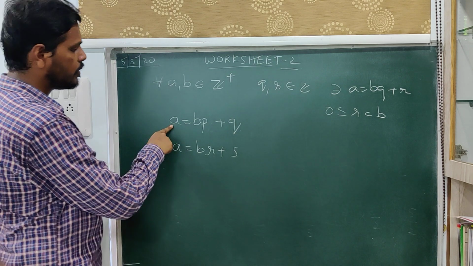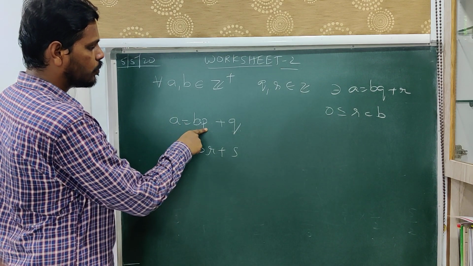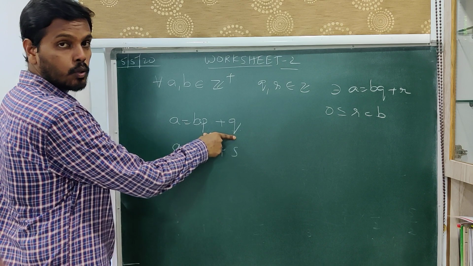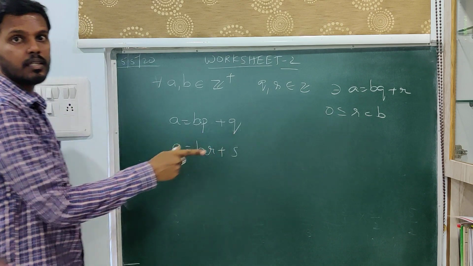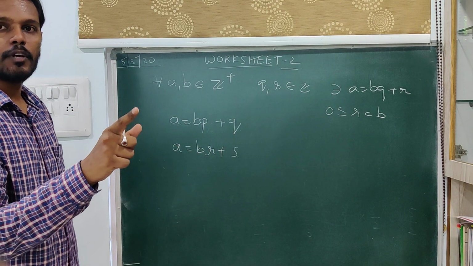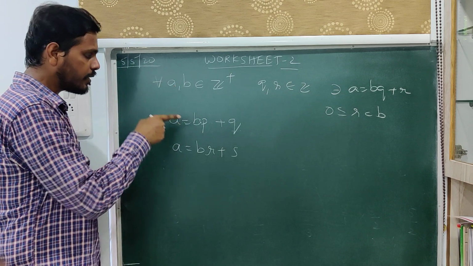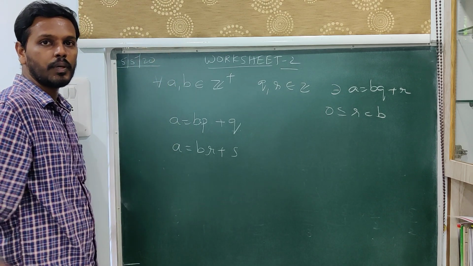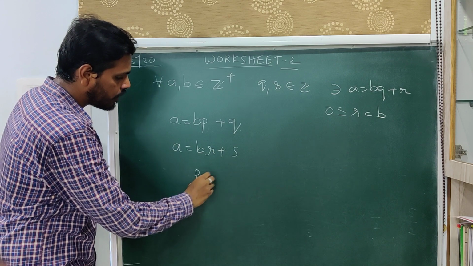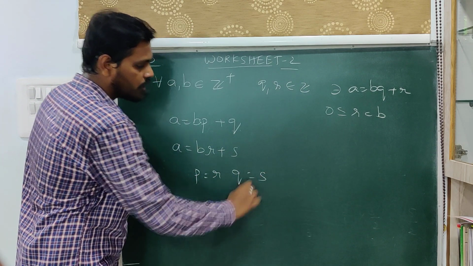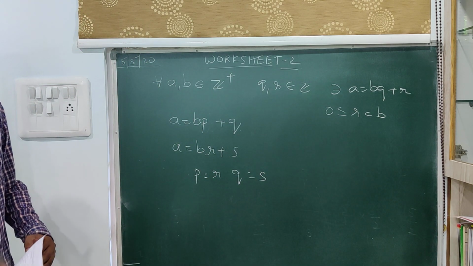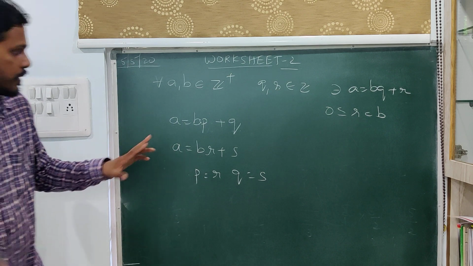In other words, if you consider a is equal to bp plus q, p and q are unique, which means there is only one p and one q. If there is another number which you can write in this form, then that should be equivalent to p, which means p is equal to r and q is equal to s on the same logic. So that is the case. Once again I repeat it.